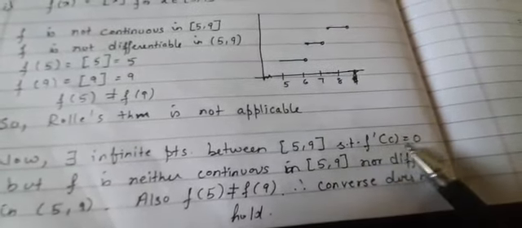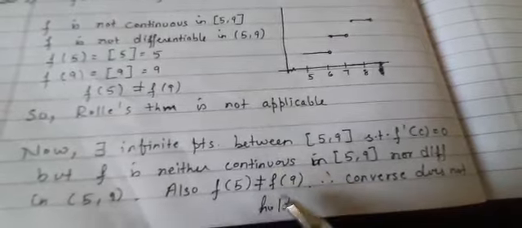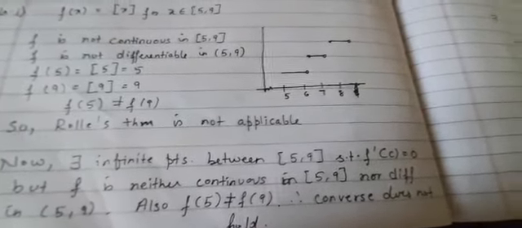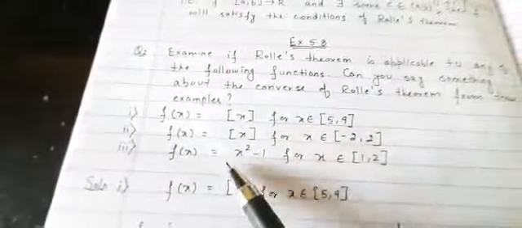Although this condition is satisfied, the conditions of Rolle's theorem are not satisfied. So converse will not hold here. The second part is the same, again the greatest integer function. So that is for you to do. I will be discussing the third part now.